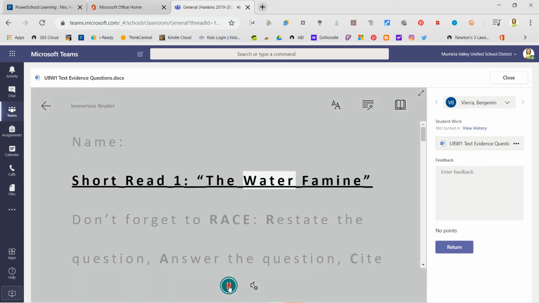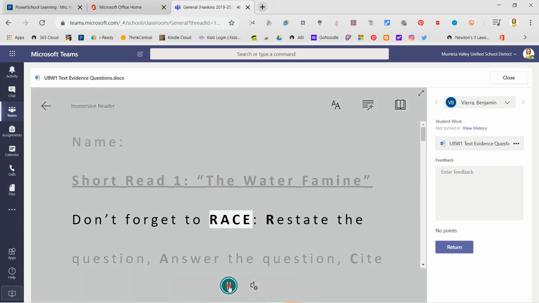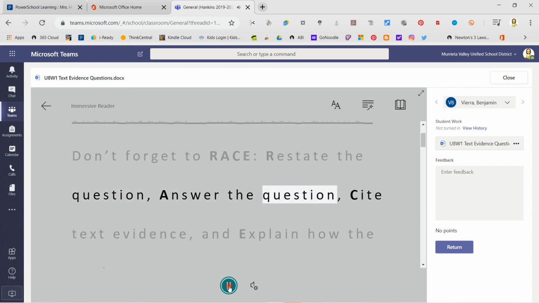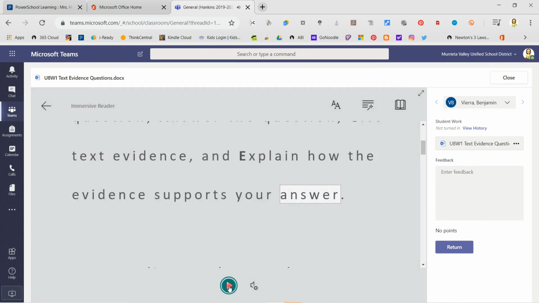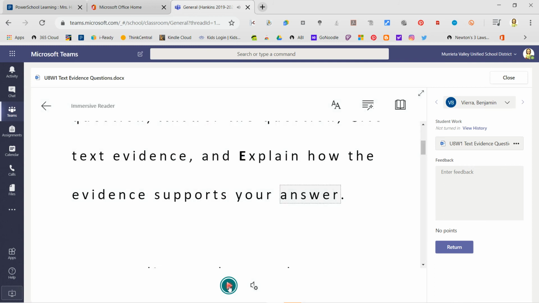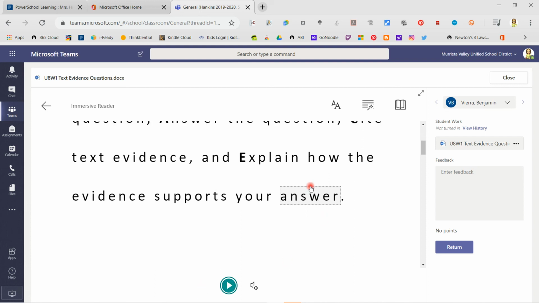Short read 1, the water famine. Don't forget to RACE. Restate the question, answer the question, cite text evidence, and explain how the evidence supports your answer. Okay, so as I'm reading people's work, that's the biggest thing that I see people forgetting to do. They're citing their evidence, using words like in paragraph 2, the author states that, whatever it is, and which means that, okay, use supporting sentences to support your written work.